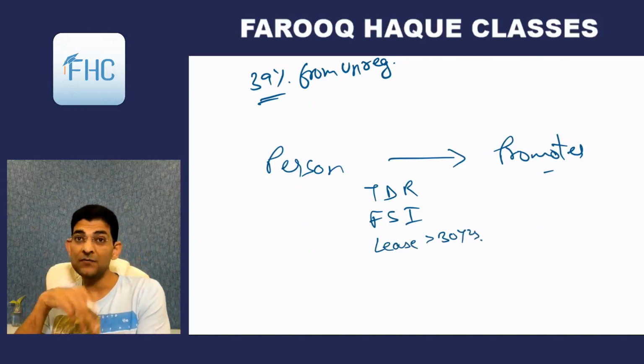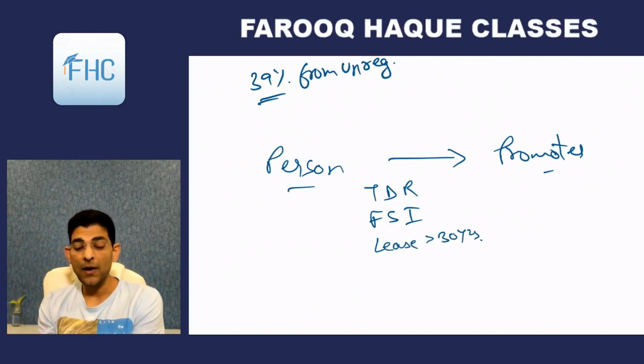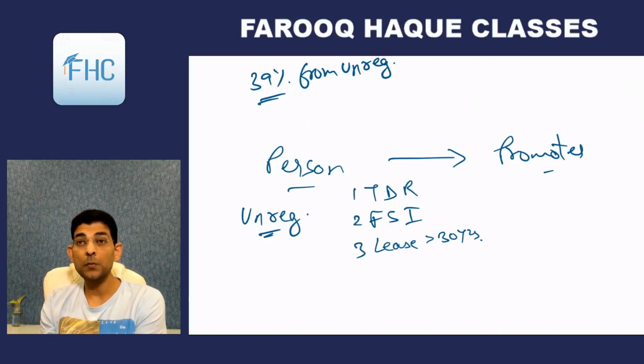So if these are the services given by this person to the promoter, and this person is unregistered, and he is giving these 3, 1, 2, 3 to the promoter, and promoter is a registered person, of course.